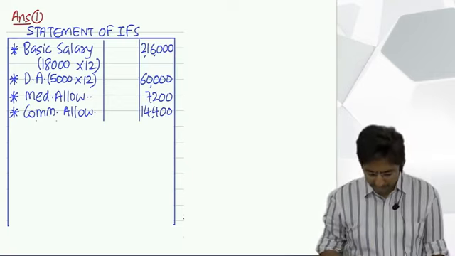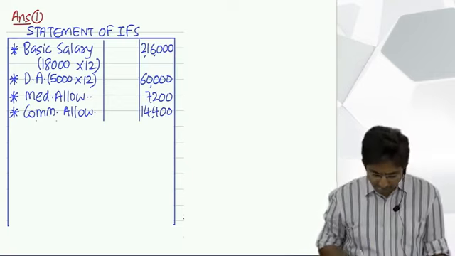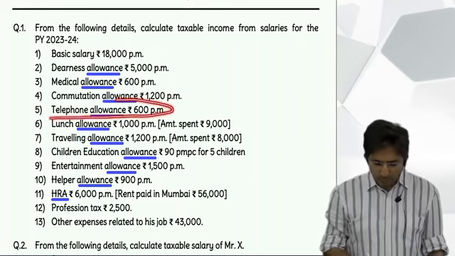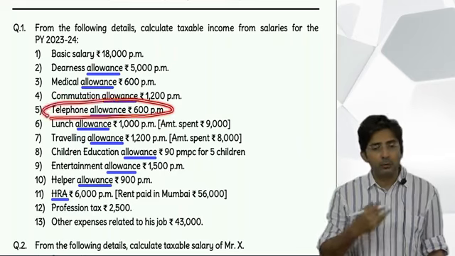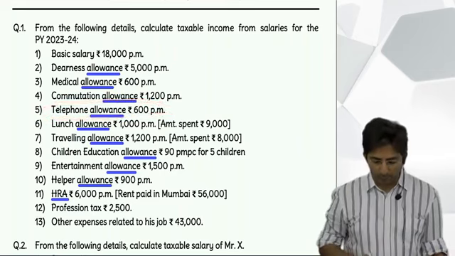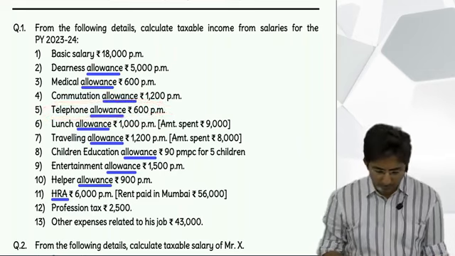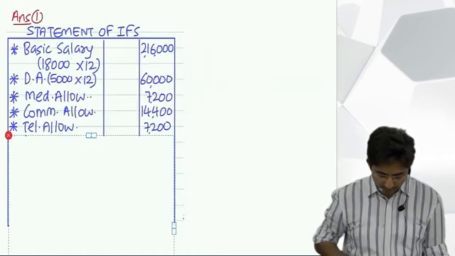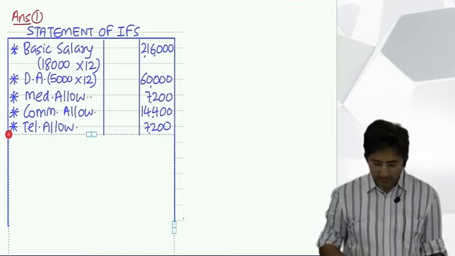Then, telephone allowance. Okay, telephone allowance, does it come in TC idhar or TC udhar? No, it is not there in our keyword, so fully taxable. Directly outer column. 600 into 12, 7,200, correct?